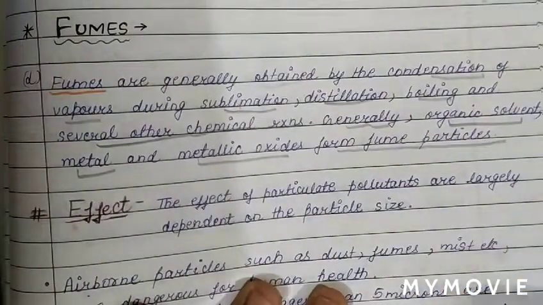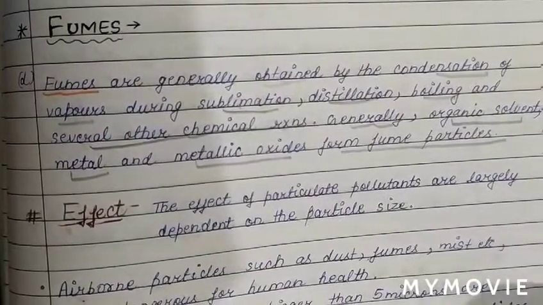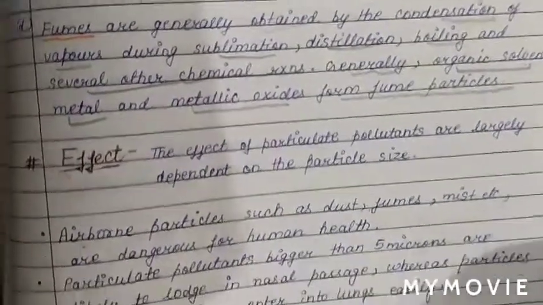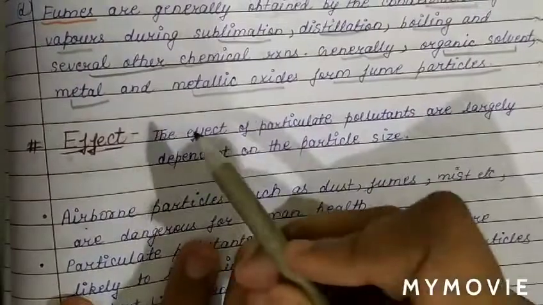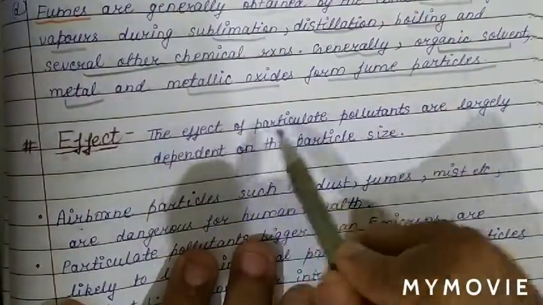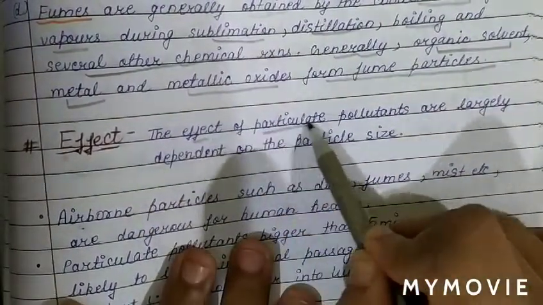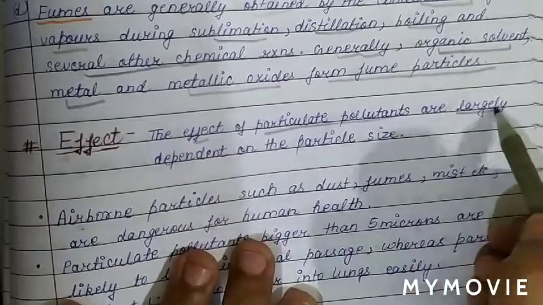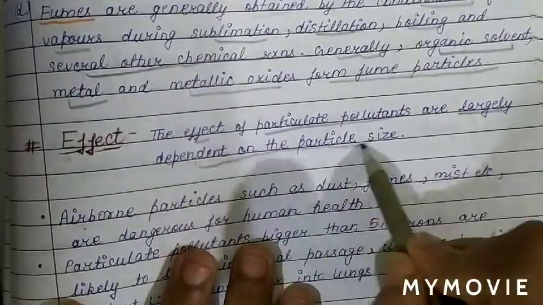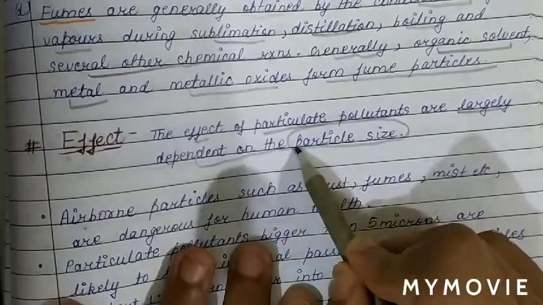Now we will discuss the effects of non-viewable particulates. The effect of particulate pollutants is largely dependent on the particle size. Remember this point.